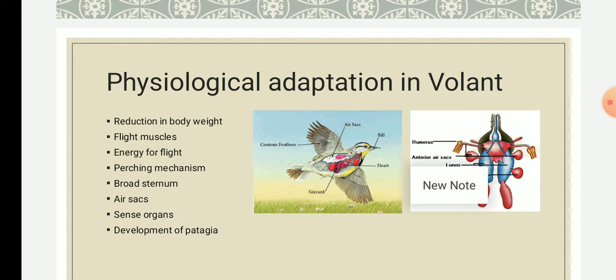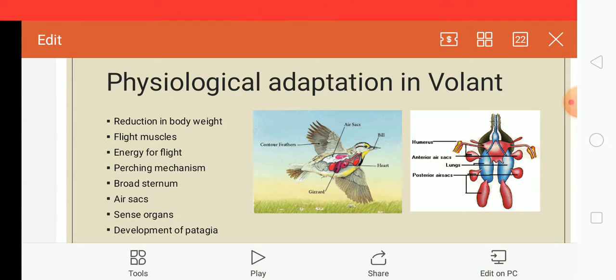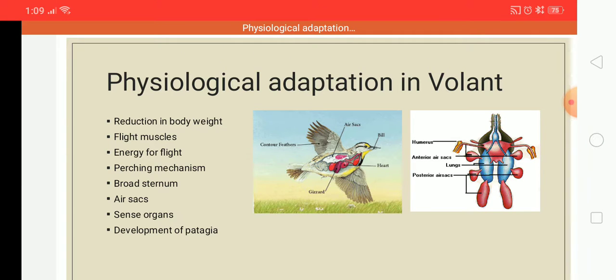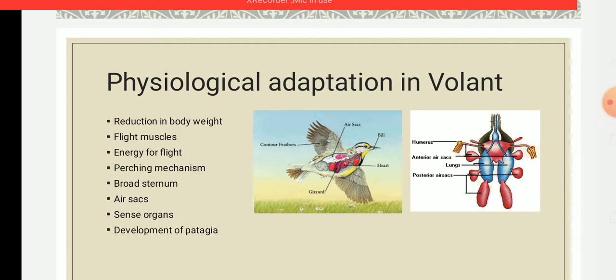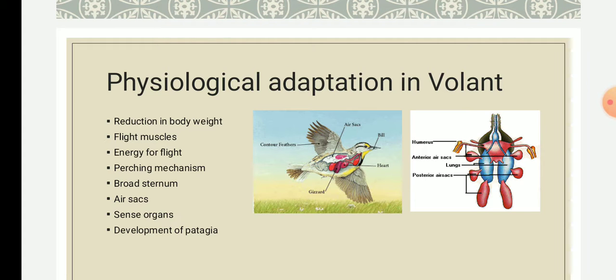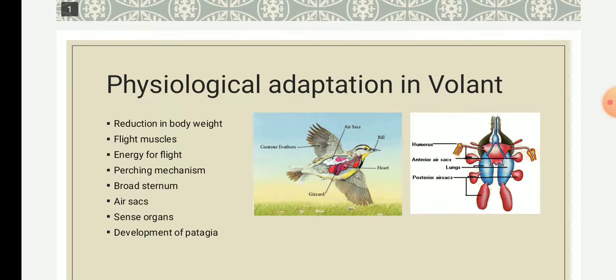In this picture you can see the number of air sacs. Then the next point is the sense organs. In birds, the brain is enlarged and has optic lobes which provide sharp vision. This is about the sense organs.